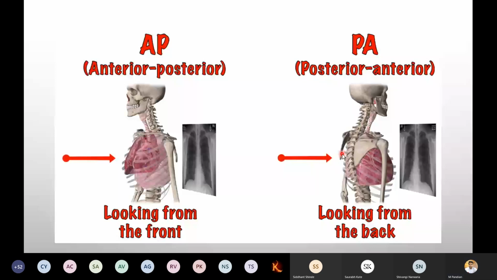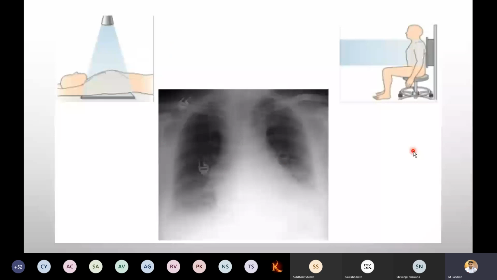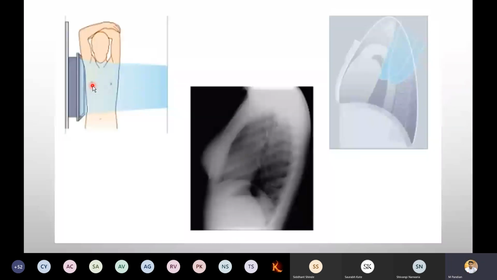Now, if the person cannot stand, what do we have to do? This is a picture for those. And if the person cannot sit also, this is the way we take the X-ray. It is a portable one, as I said earlier. What about lateral?